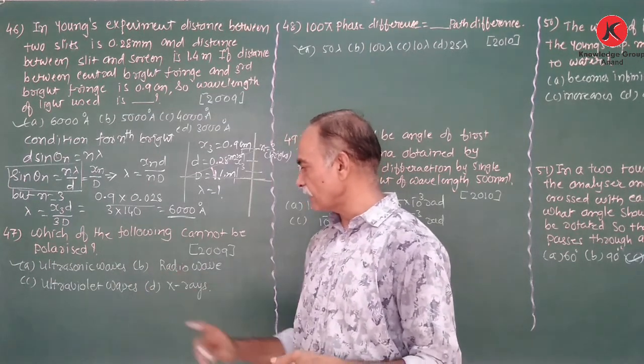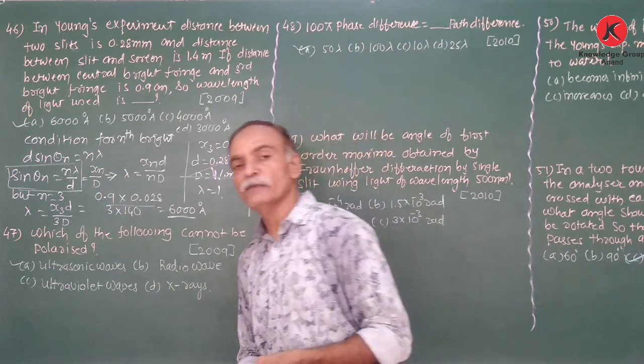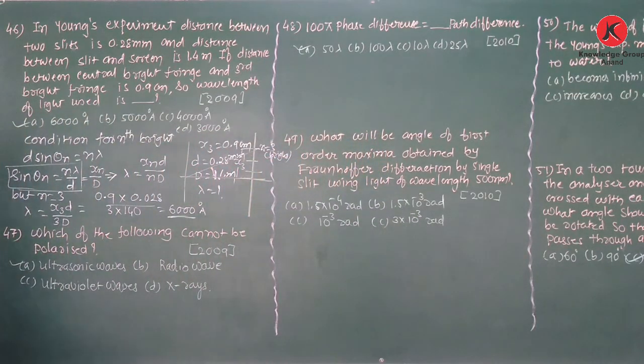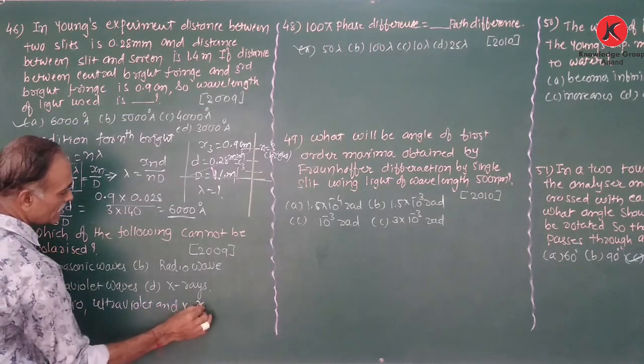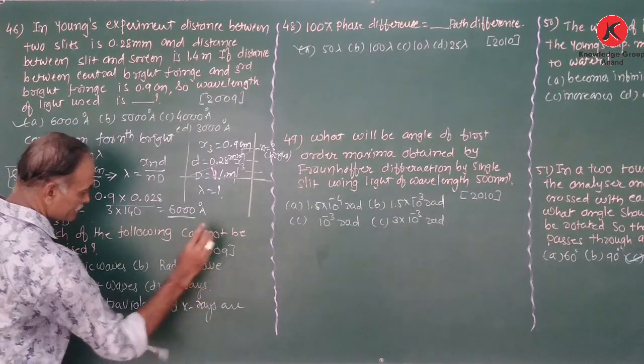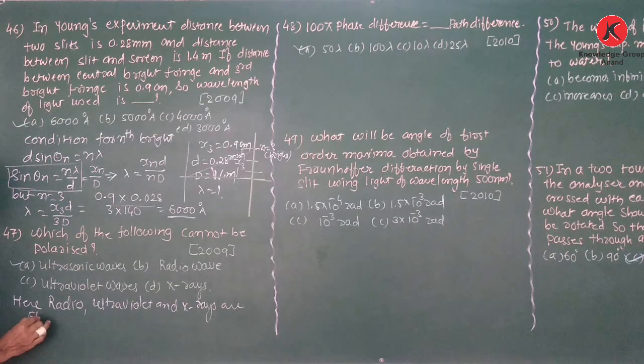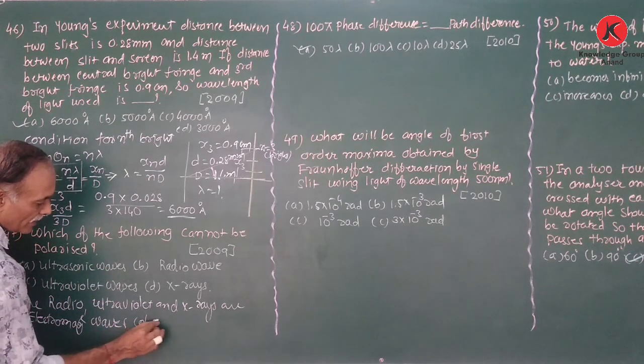Now radio, ultraviolet and X-ray are electromagnetic waves, which are plane polarized.